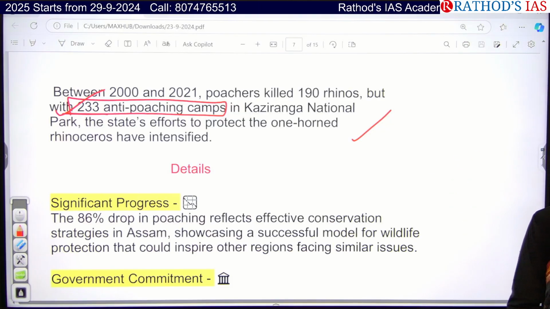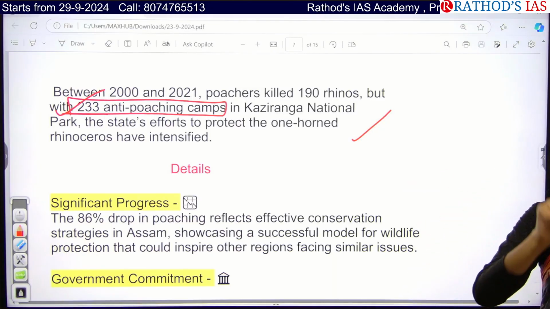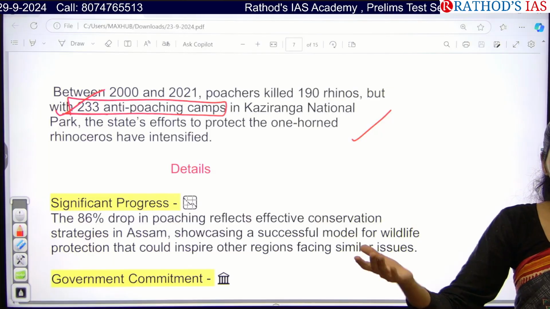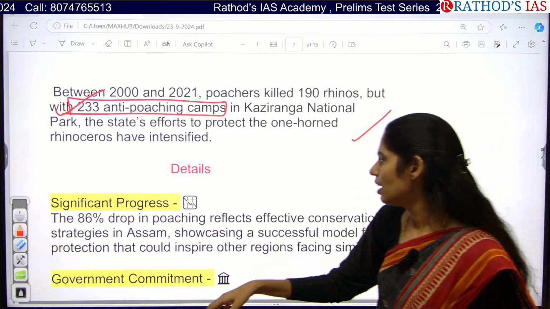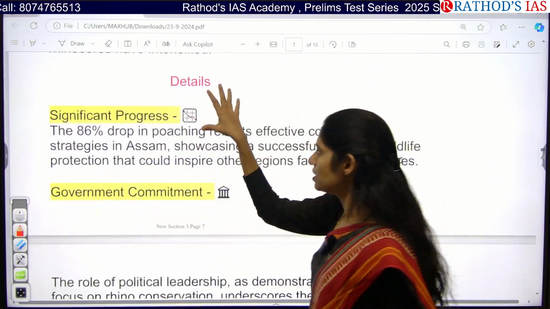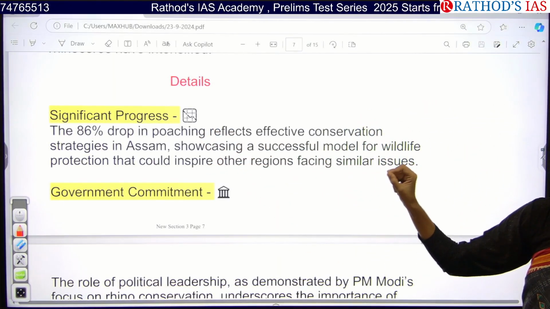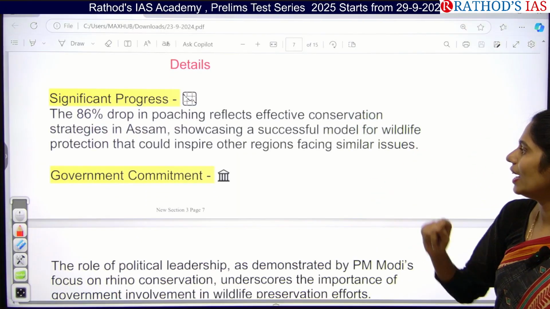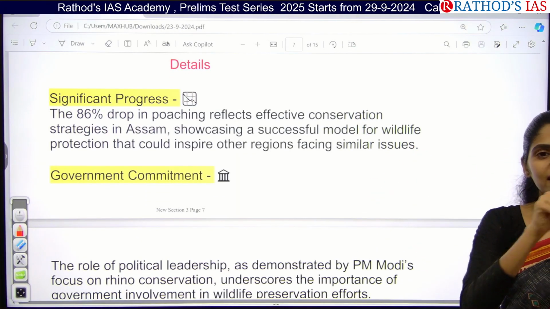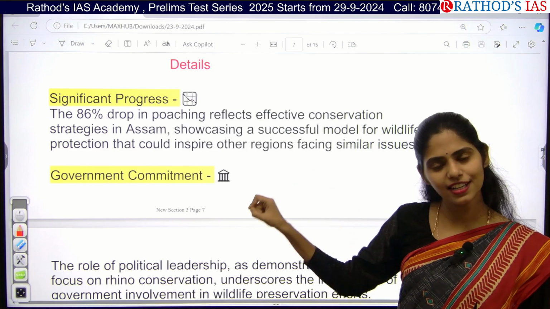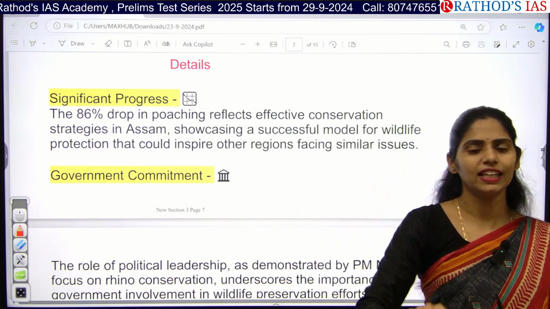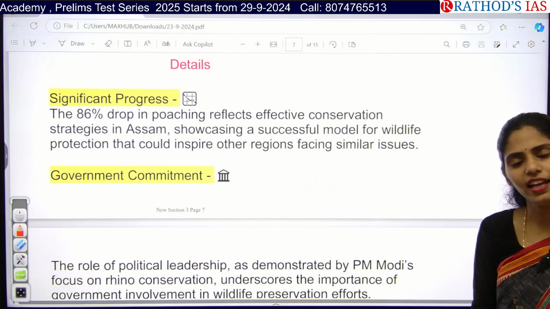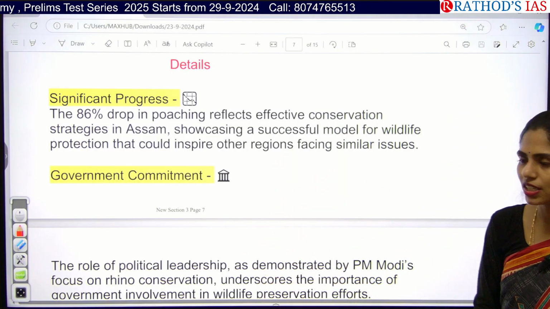Okay, so try to use this kind of keyword, anti-poaching. They are talking about poaching, which is something we are trying to control, that is anti-poaching camps. Because of this we can understand that there is significant progress, and we can say this program has been a great success for wildlife protection, so that other states can be inspired and take this as a success story, and they can also set up anti-poaching centers in their respective biodiversity areas.